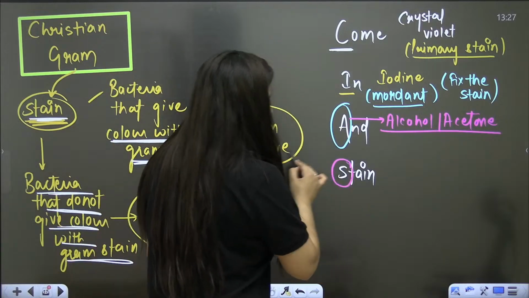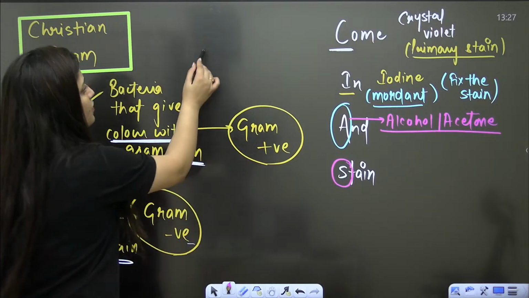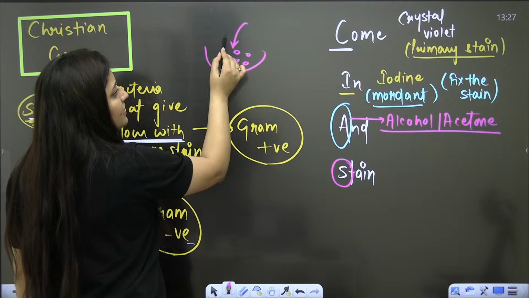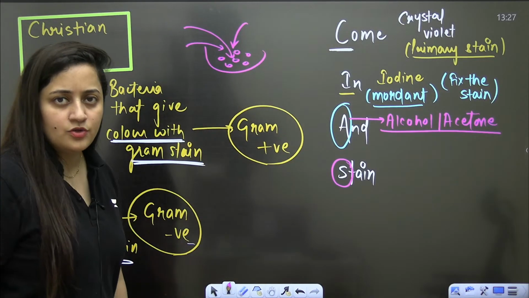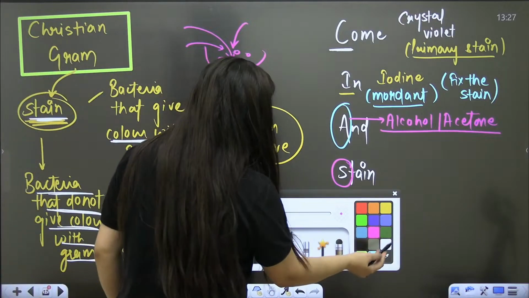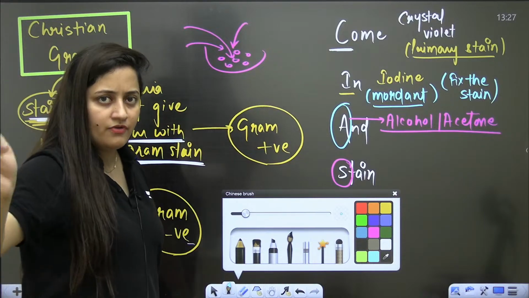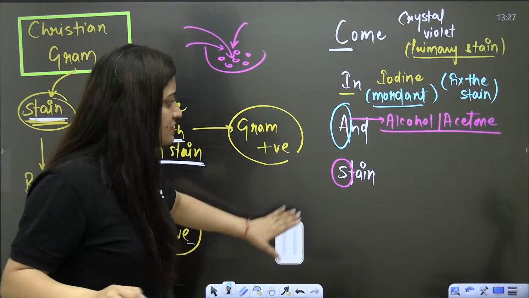So after the washing, let's say you have a bacterial sample. Okay students, let's say you have a bacterial sample, right? So here in this bacterial sample you have added the crystal violet, iodine, and then you wash the sample with the acetone or alcohol. So you will see that from some bacteria, the stain will come out. Okay, bache? So this is the procedure, this is what you have to follow.